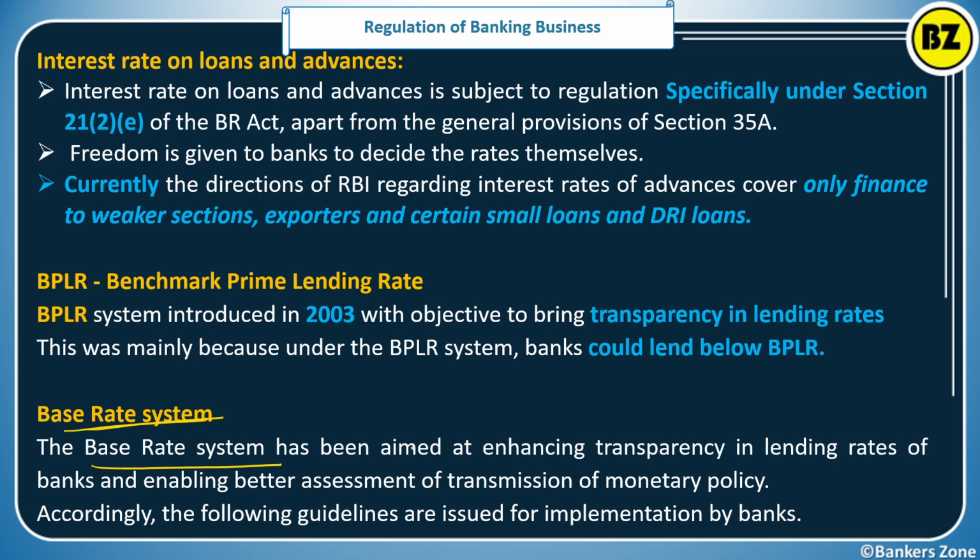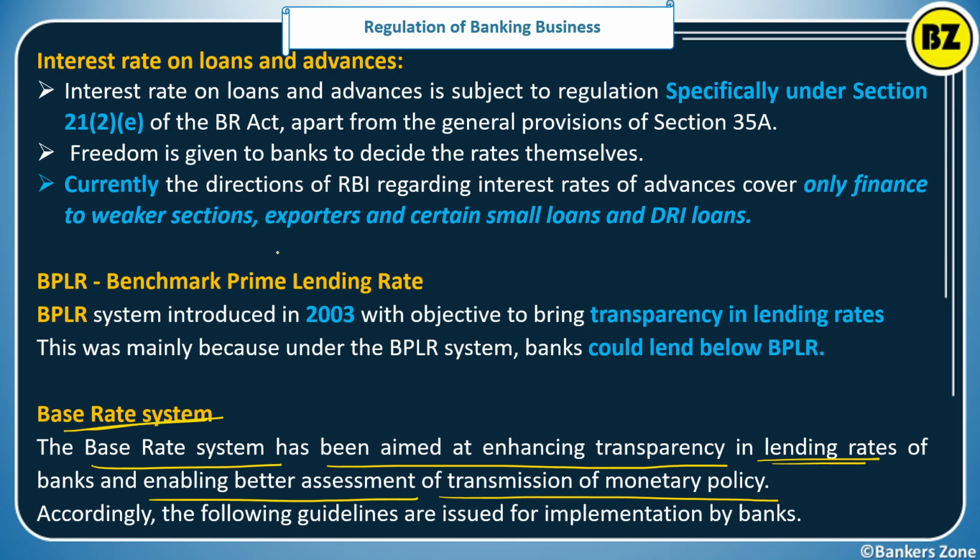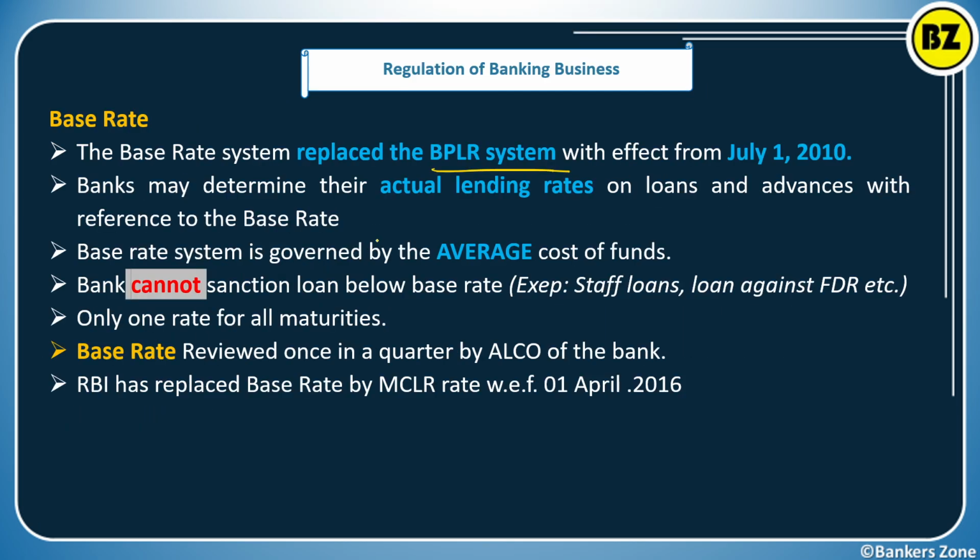The base rate system has been aimed at enhancing the transparency in lending rates for the banks and enabling better assessment of the transmission of monetary policy. Accordingly, the following guidelines were issued. So what are the guidelines for the base rate system? The benchmark prime lending rate was replaced by the base rate, which was effective from 1st July 2010. So the base rate came into the picture on July 1st, 2010.